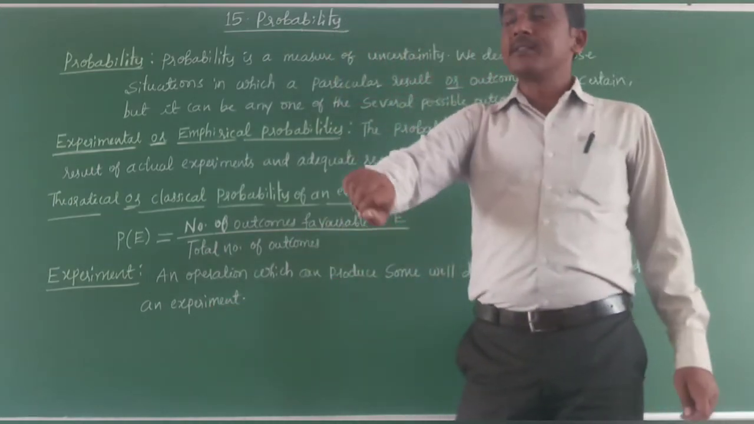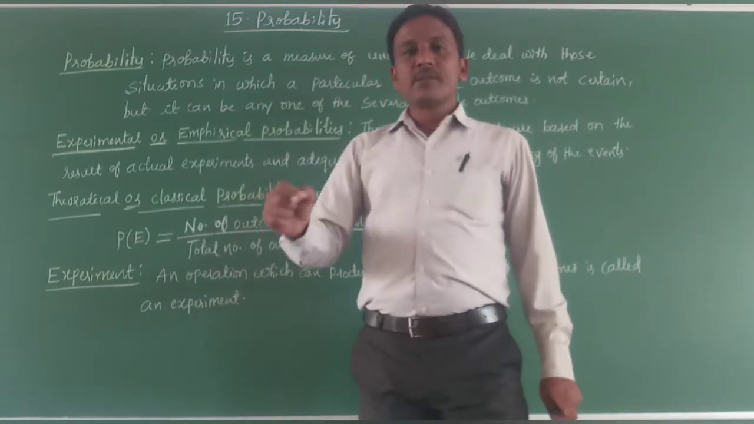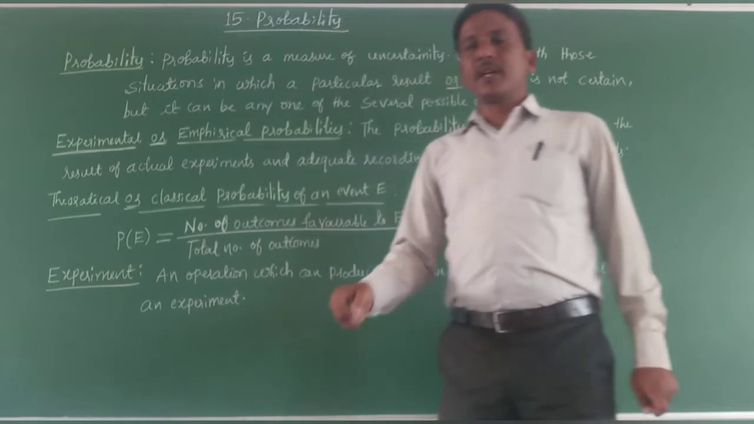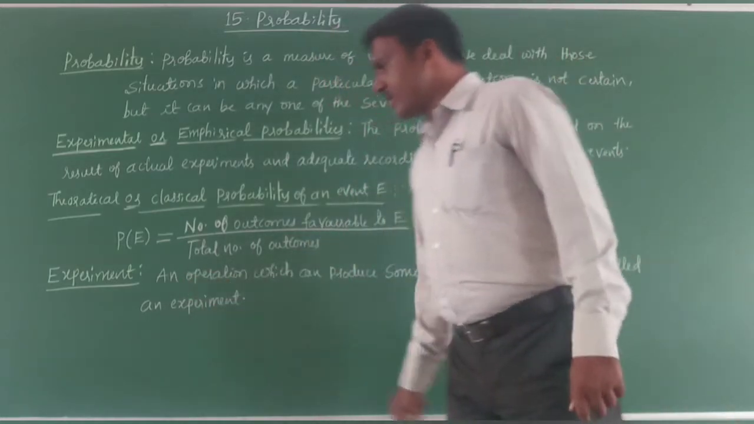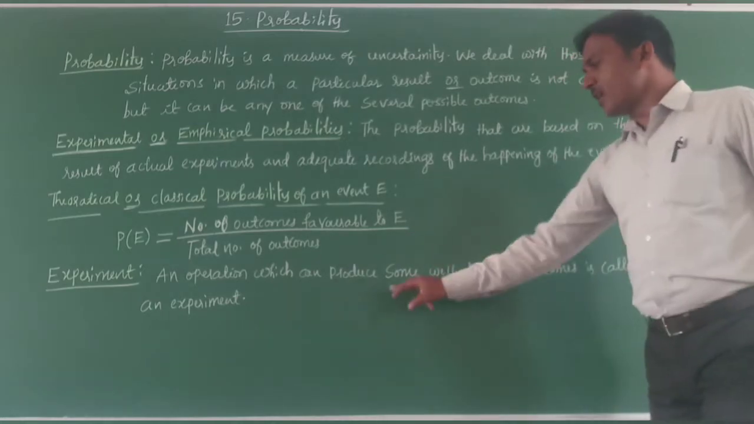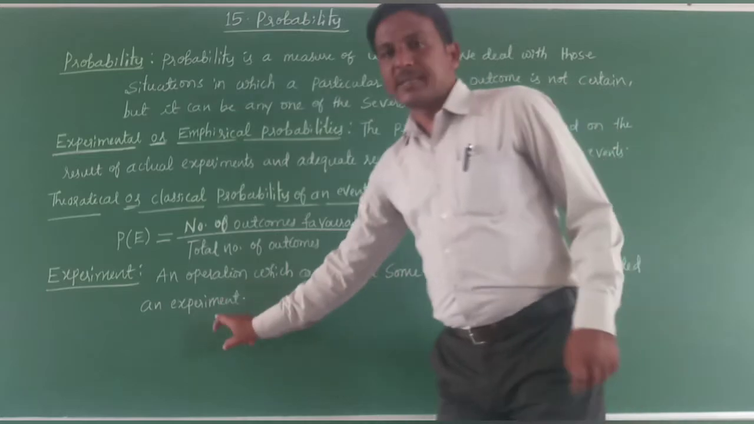If you throw a dice, that is also one experiment. In that experiment, outcomes are 1, 2, 3, 4, 5, 6. So all these belong to experiment. Experiment is nothing but an operation which can produce some well-defined outcomes.